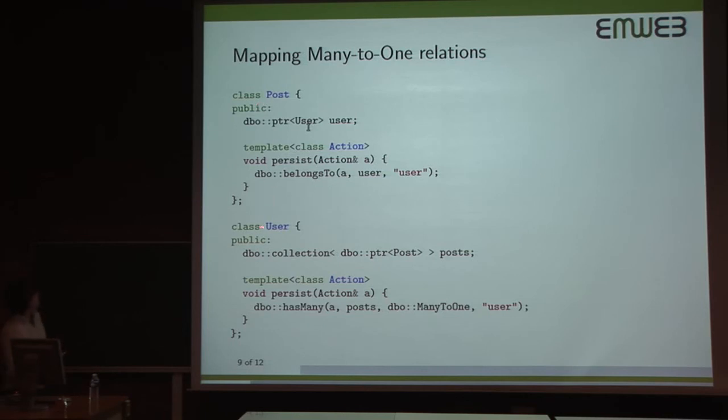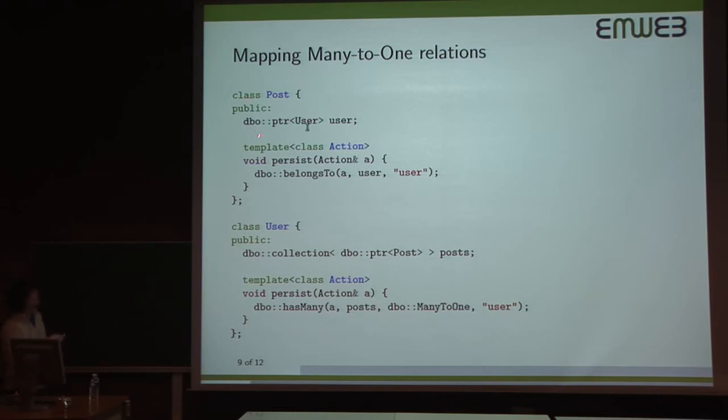So what we do in our class user, we're going to add a DBO collection of DBO pointers to posts. And in our persistence method, we will say that a user has many posts, and there are many posts, so posts many to one user. And user will be the field that corresponds to this user.